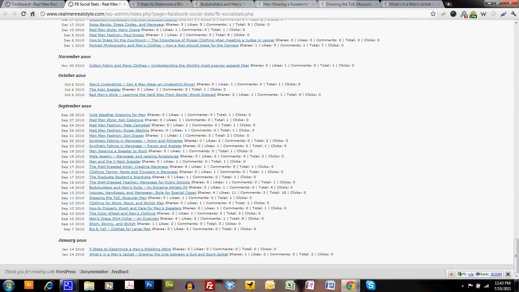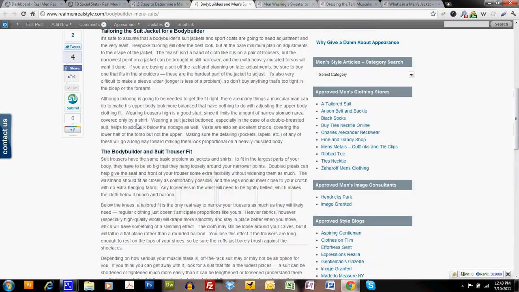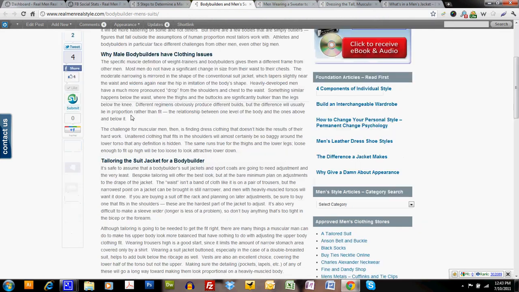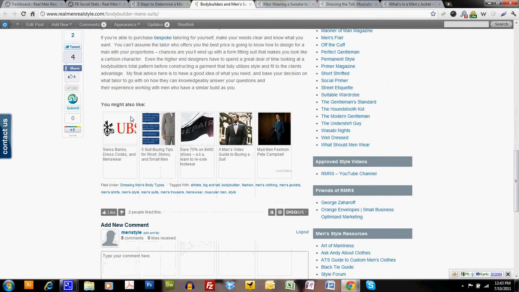Now, that's just January. There's 2 of them. Most of these ones in September, some of them are really good, like the Mad Men articles, those are pretty solid. But there's a number of them, such as the bodybuilders and men's suits in extreme athletic fit, with no images at all. We need to find images and bring them here.